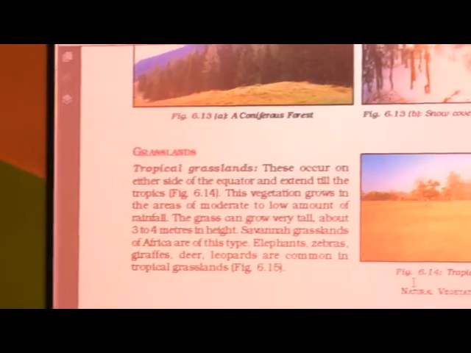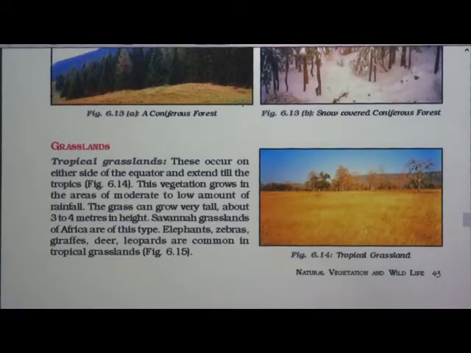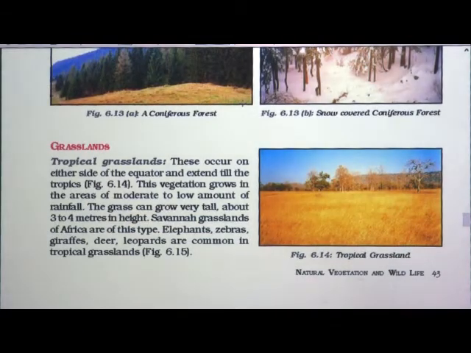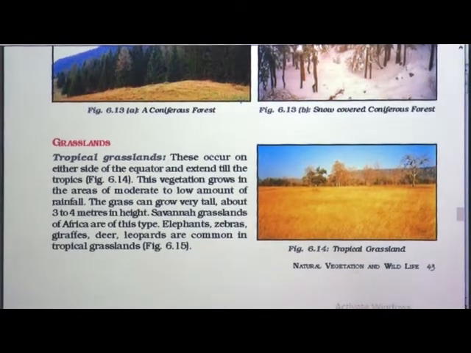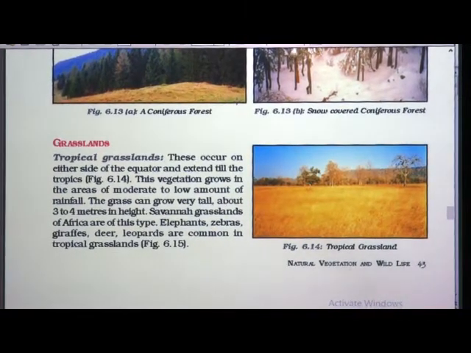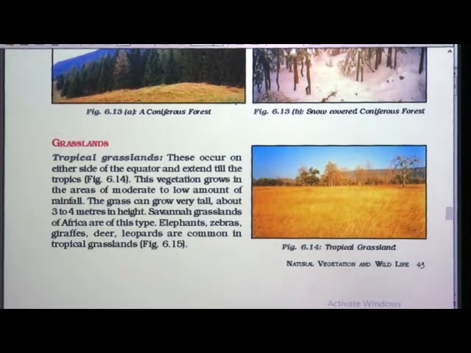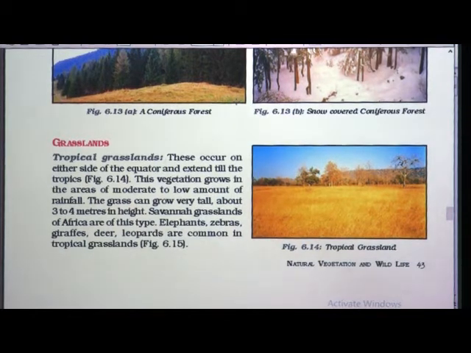Okay. So grasslands. Now tropical grasslands. These occur on either side of the equator and extend till the tropics. This vegetation grows in the areas of moderate to low amount of rainfall.